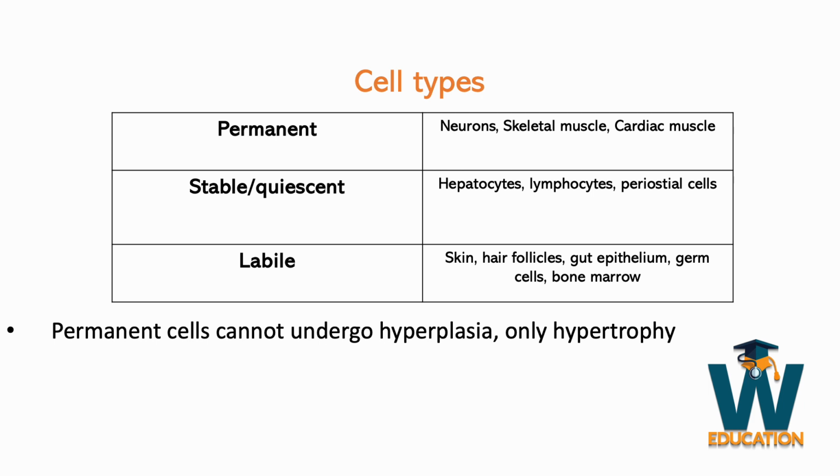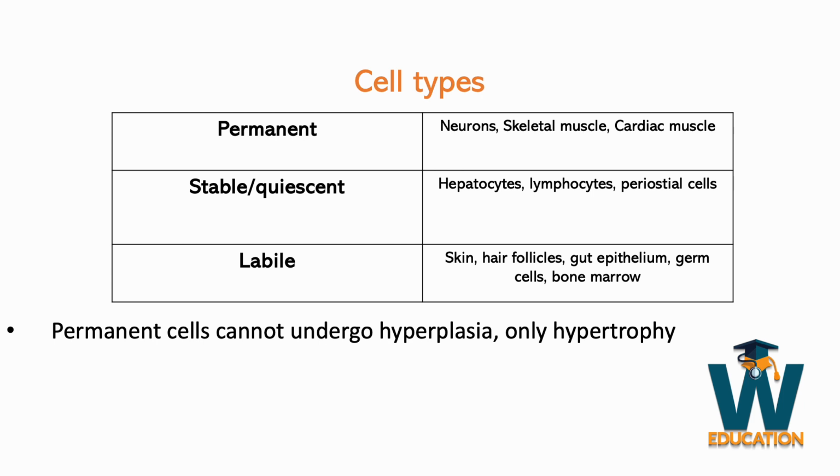I think this is a good time to talk about the types of cells in regards to cell division. We have three main types of cells. Permanent cells, from their name, never divide. They're always in the G0 phase of the cell cycle and never leave it. They include neurons, skeletal muscle, and cardiac muscle. This is important because permanent cells only undergo hypertrophy in response to increase in stress, because they can't undergo hyperplasia.